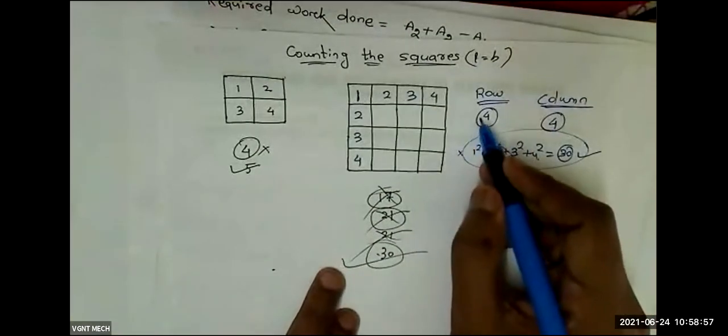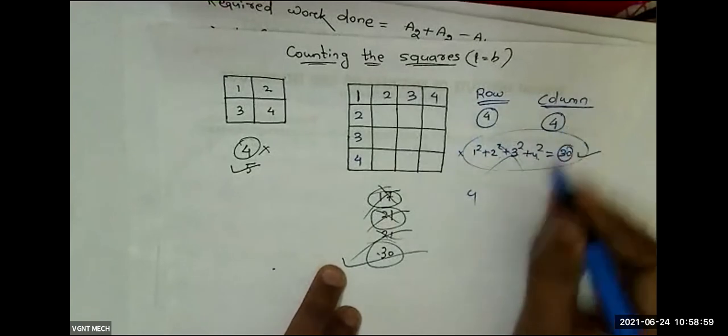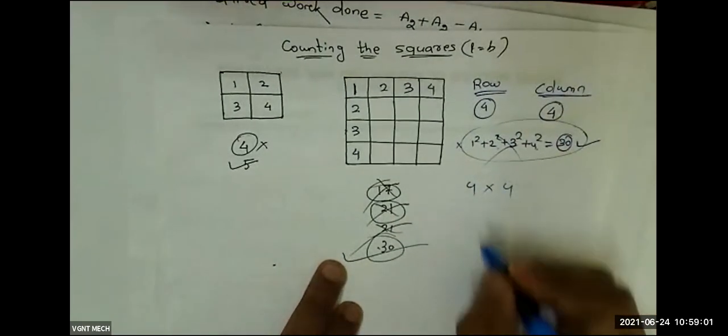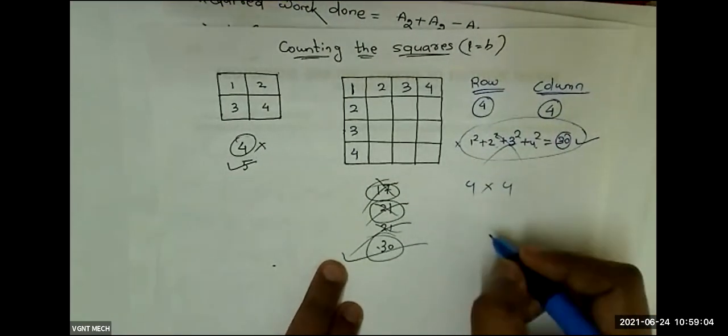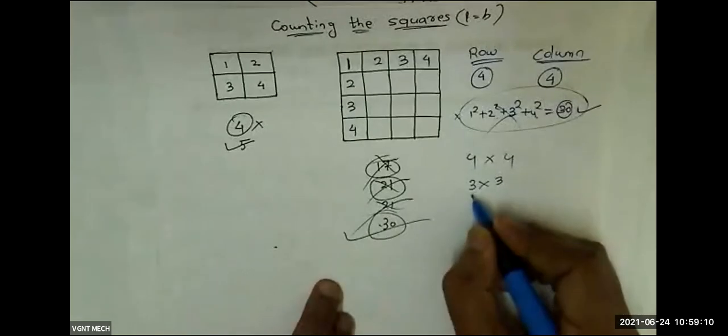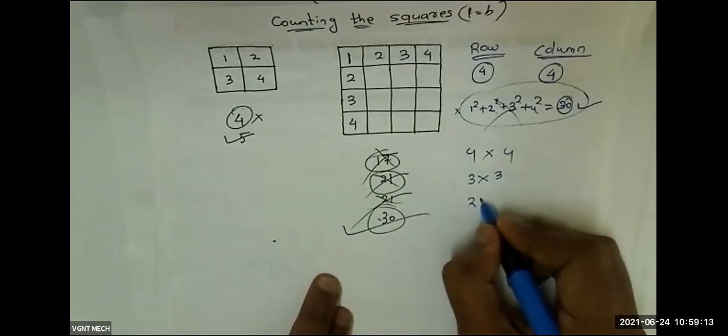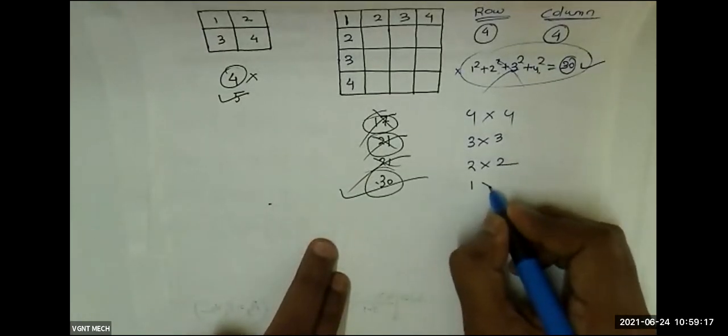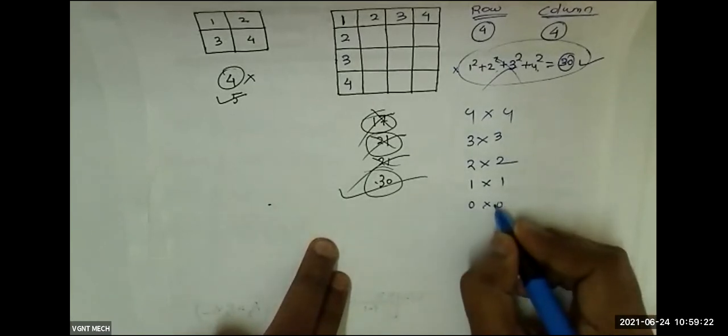So the trick is, okay, this is also correct, but no need to remember this one. What you have to do? How many rows did we get? 4. How many columns did we get? 4. So 4 into 4. Then you decrease 1. If you decrease 1, this 4 becomes 3, and this 4 becomes 3. Again you decrease 1. This will be 2, here this will be 2. Again decrease 1. This is 1, here it is 1. Again decrease 1. So 0 into 0. Until you are getting 0, you have to proceed.